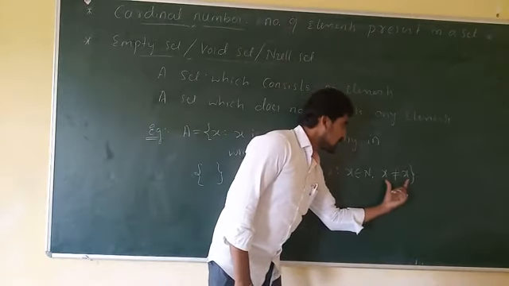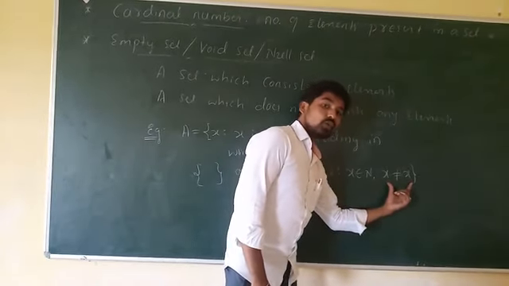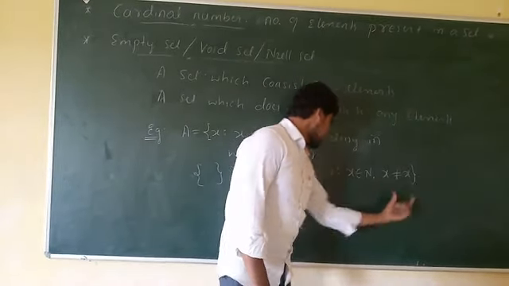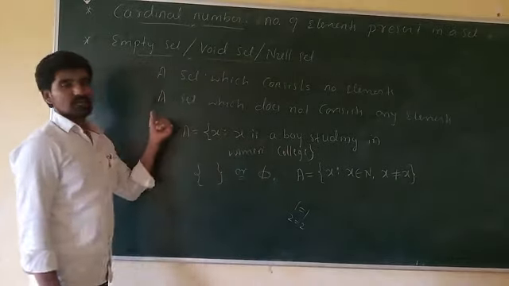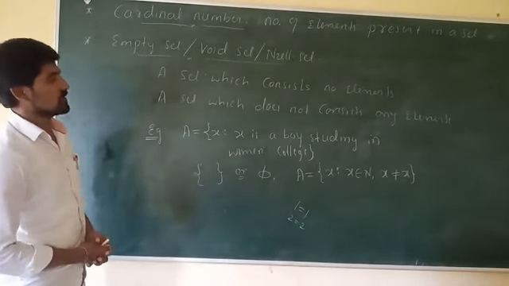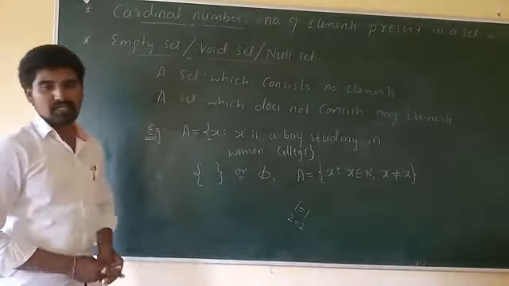But here those elements which are not equal to itself are present in this set. So every element is equal to itself, so there are no elements present in the set A. That's why A is an example for an empty set. I hope all of you understood this. If possible, take a note.